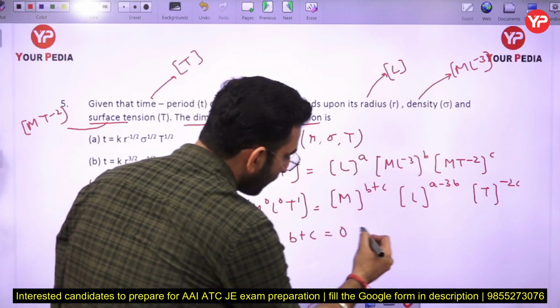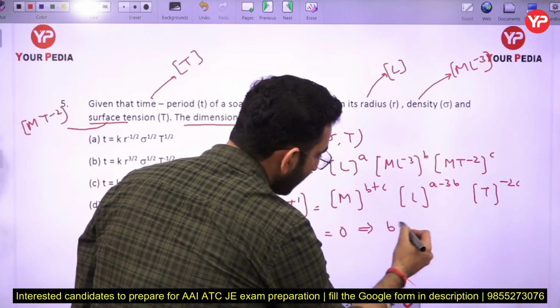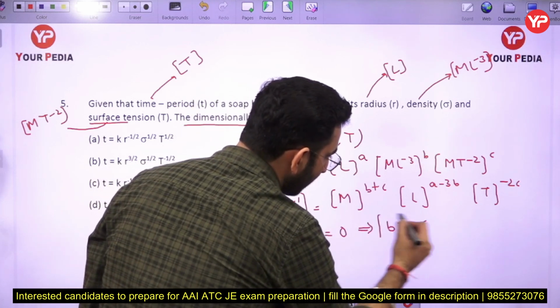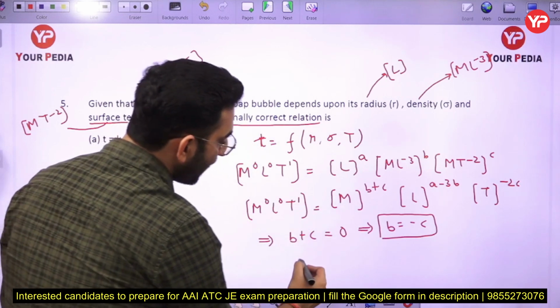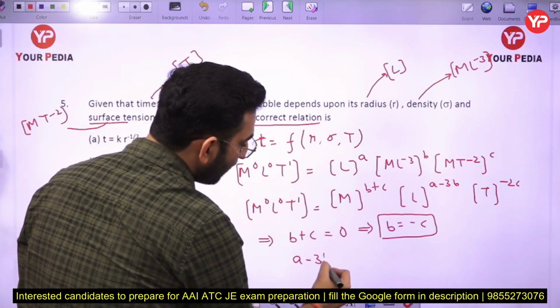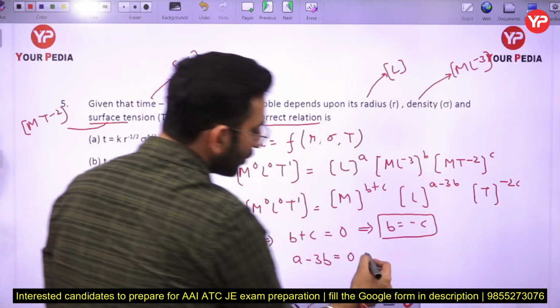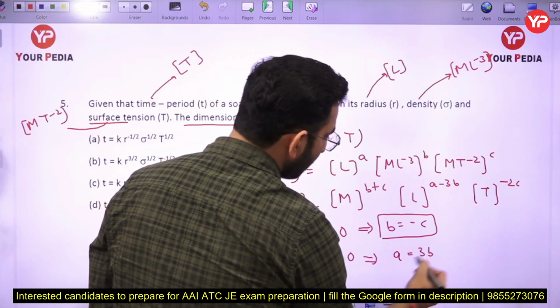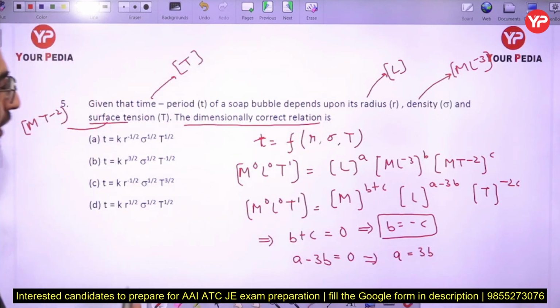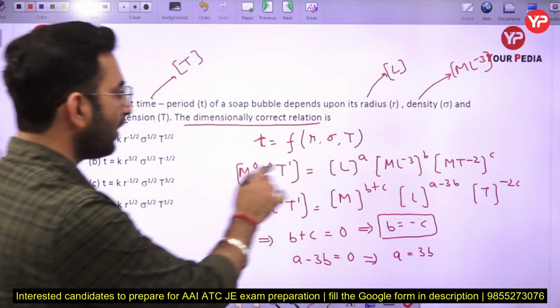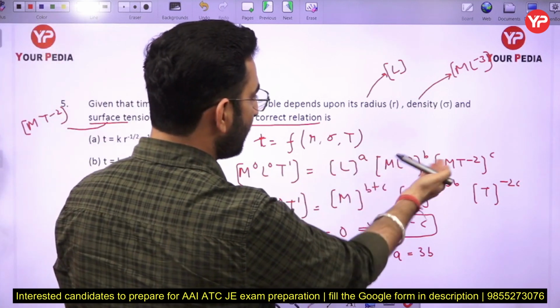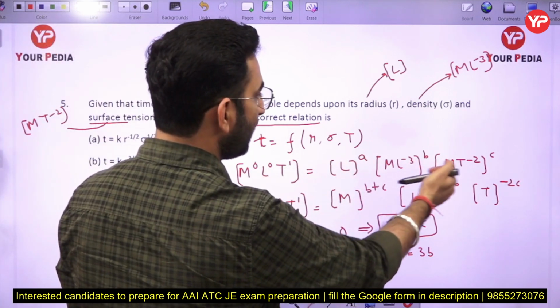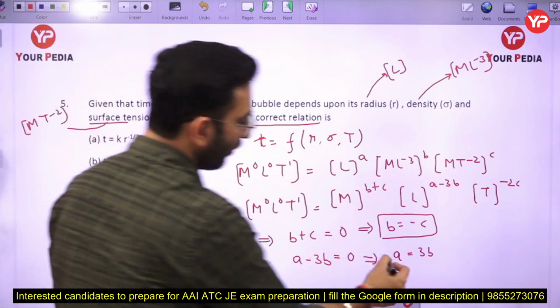That simply means b is going to be equal to minus c. Next, a minus 3b is going to be 0. So I can say a is equal to 3b. Let me check one more time: M, b plus c; L, a minus 3b; T, minus 2c. Everything is okay now.